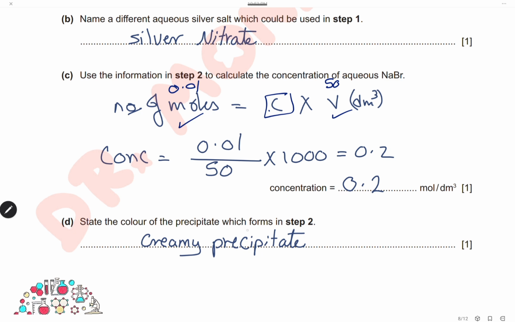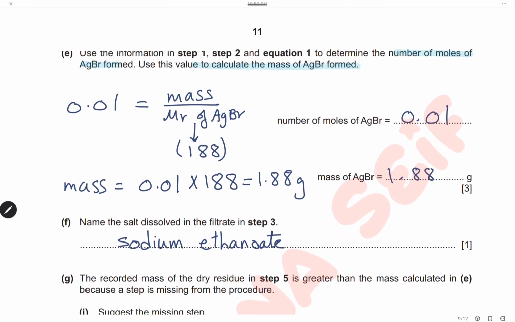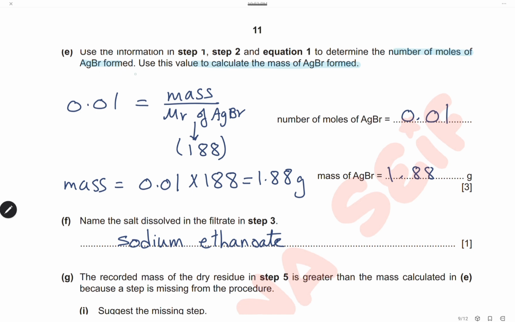State the color of the precipitate which forms in step 2. The silver bromide precipitate is cream in color, so the color will be cream. Use the information in step 1 and 2 and equation 1 to determine the number of moles of silver bromide used. Use this value to calculate the mass of silver bromide formed.